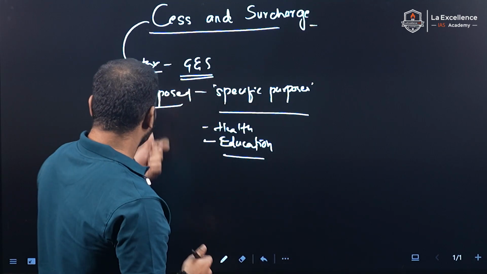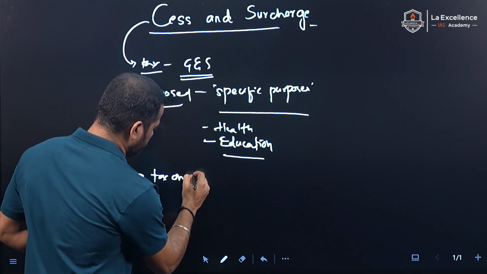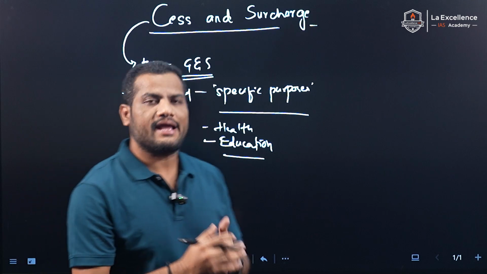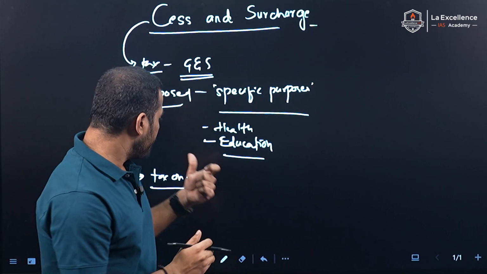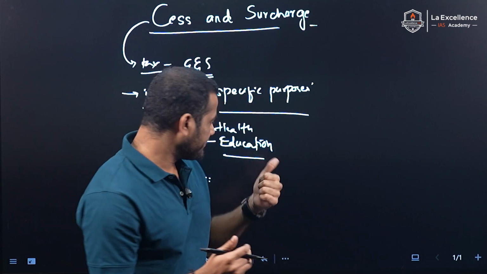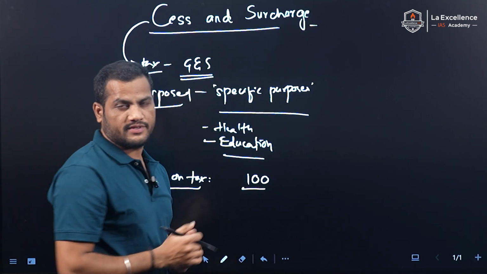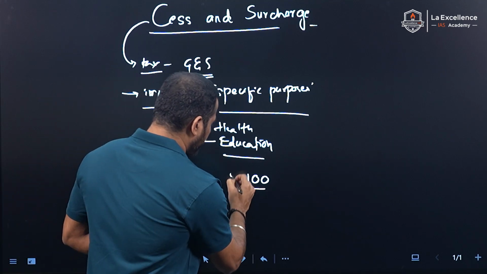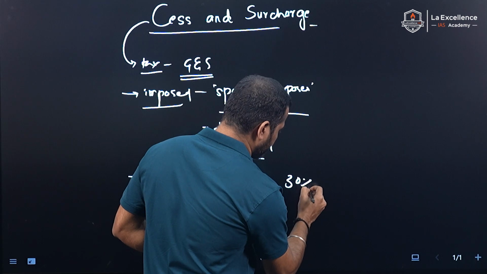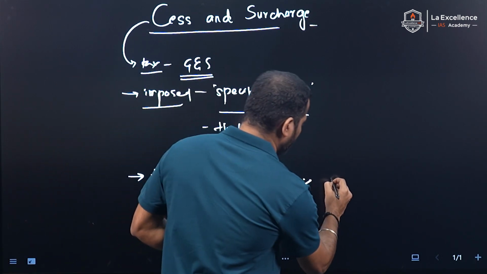And the cess can be a tax on tax. What does tax on tax mean? Tax on tax is nothing but a tax imposed on the base of the tax. For example, if there is 100 rupees for any goods and services, there is a 30% tax on that 100 rupees, right? The cess is 3%.